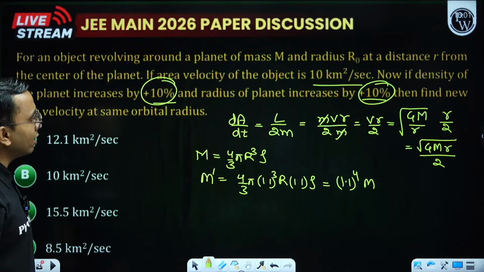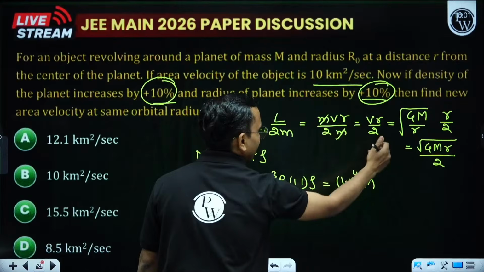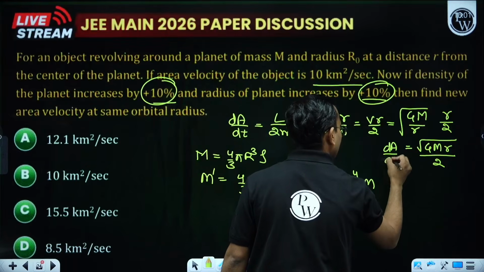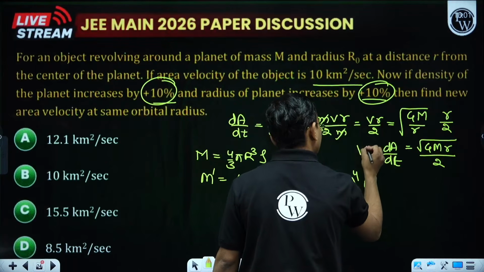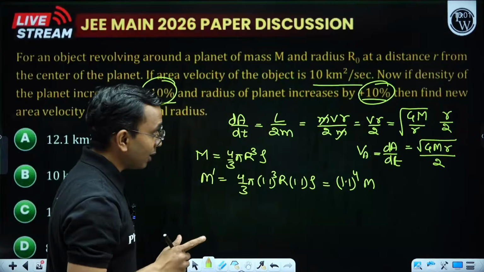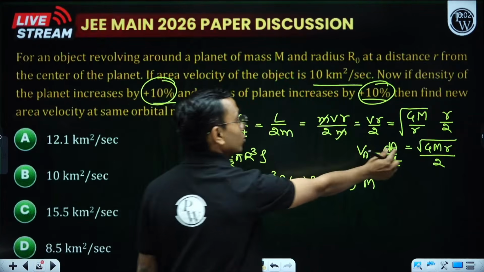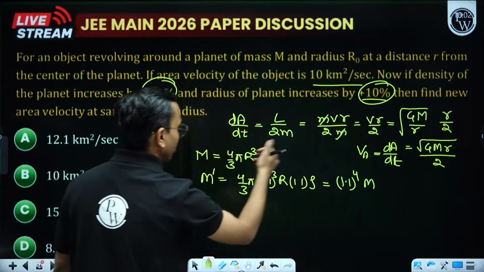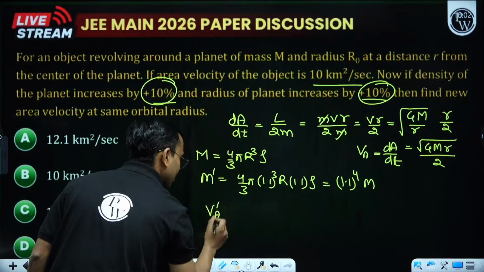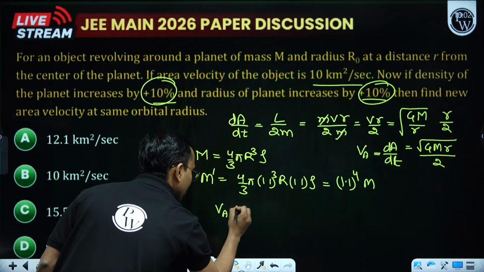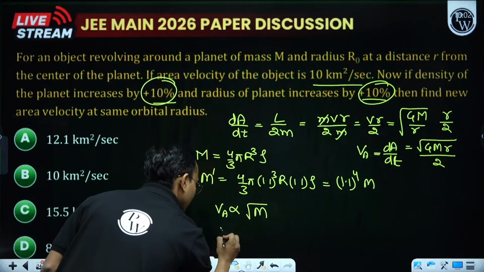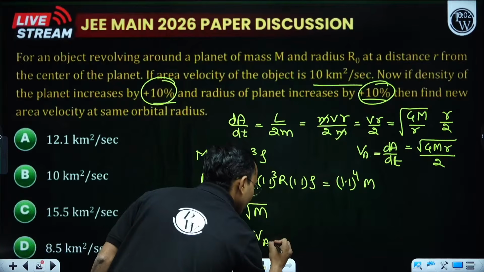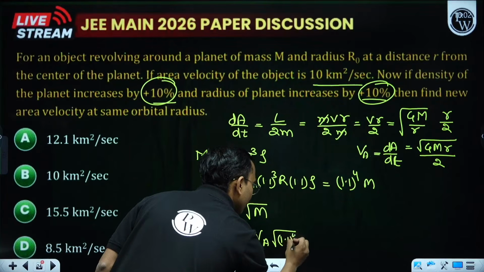Then the new aerial velocity. This is my aerial velocity, this is my dA/dt. Let me write this as v aerial. Aerial velocity is proportional to root of M. The radius of the orbit is not changing. So my v aerial dash is proportional to root of M. So v aerial dash will be v aerial times root of 1.1 to the power 4.